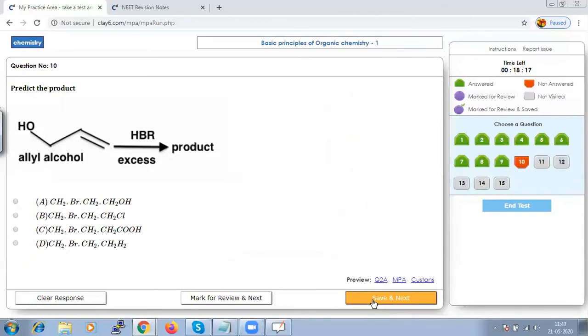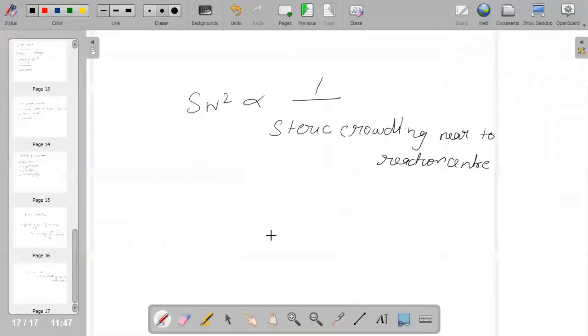This is also the same format. We have to just see which is the right product for it. When allyl alcohol reacts with HBr, addition of HBr to allyl alcohol will result basically in two products. One we can say is the major product and the other is the minor product.